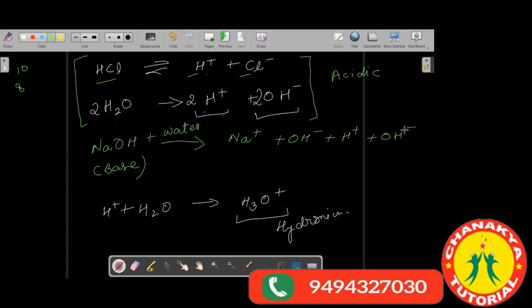The solutions of acids do contain hydroxide ions. The only thing is that the concentration is less. The concentration of H plus ions in the bases will be less, and the concentration of hydroxide ions in the acids will be less. Got it?